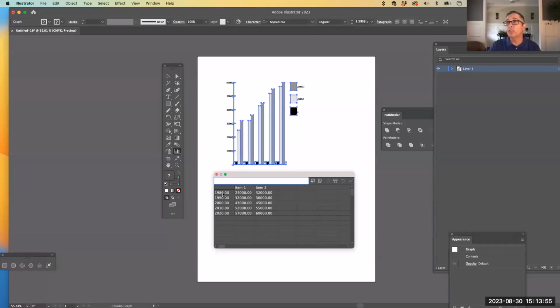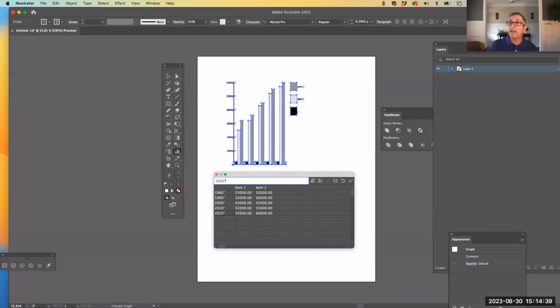So what you need to do is go into each year, click in the little box above, hold Shift, and add quote marks to the front of each one. As I'm doing that, you'll see that the number loses its decimal points. What this quote mark will do is change it to words, meaning that the 1980 to 2020 now become words and not data, not numbers to plot on a bar. Those quote marks will not appear in the file. They will be invisible, so you don't have to worry about deleting them later.